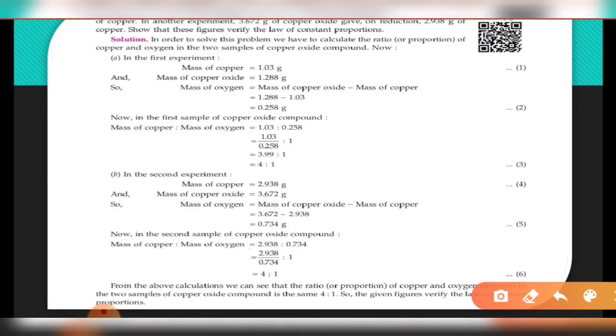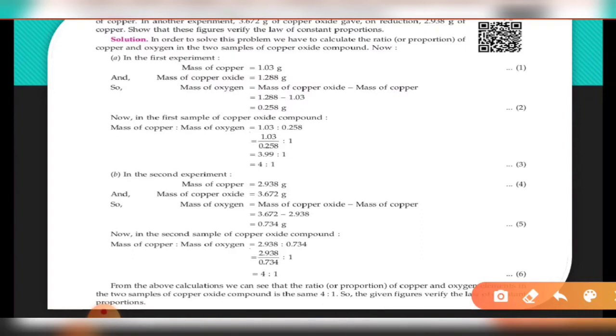Means they conducted 2 different experiments in which the mass of copper and the mass of copper oxide are completely different. So what we need to find out is that it is actually verifying the law of constant proportion, that no matter how we are forming the copper oxide, the copper and the oxygen will always join in a definite proportion by their mass.